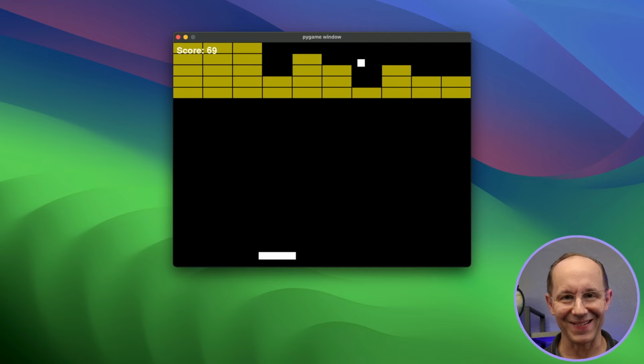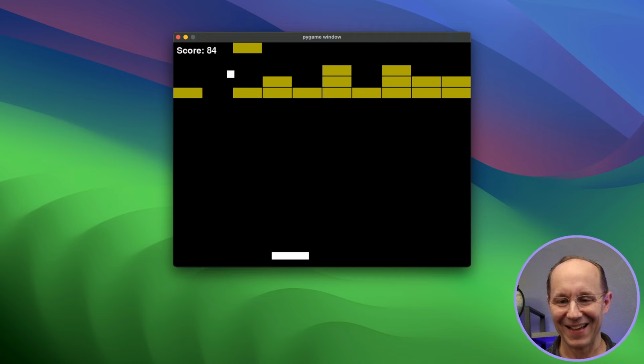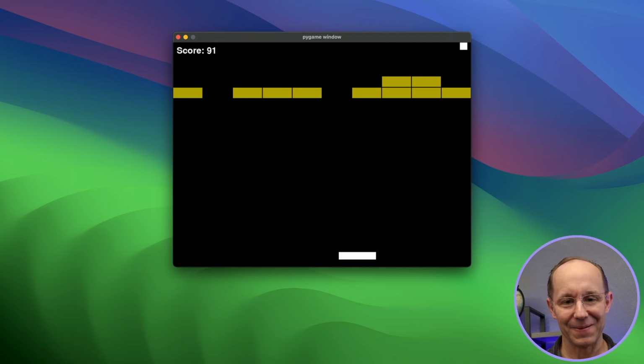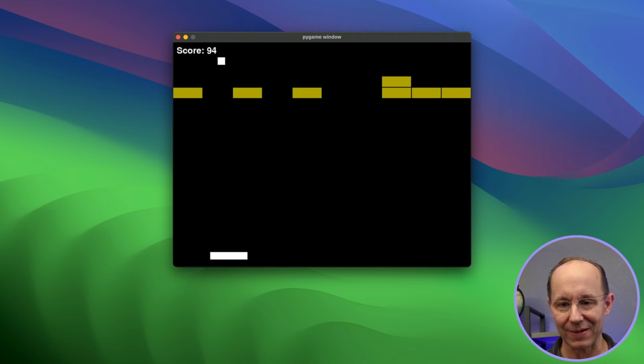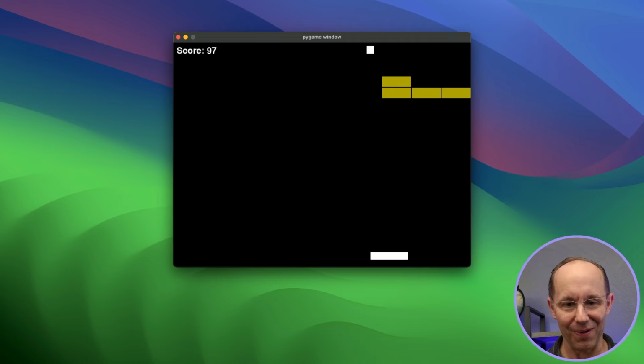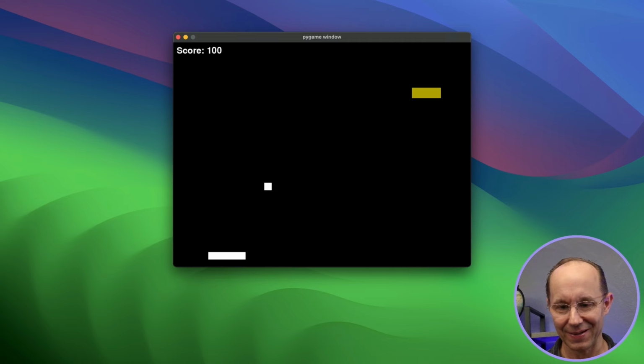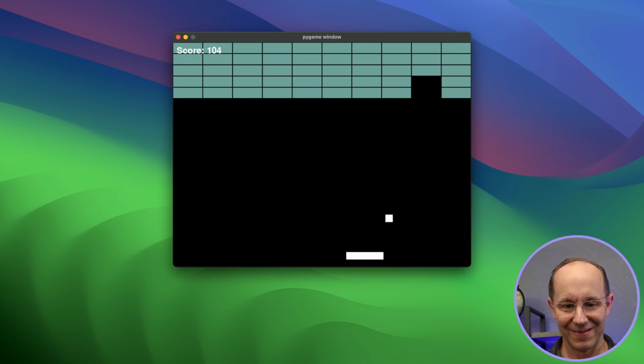Oh, wow, look at that. It did it and created a new rack of bricks. Now, it didn't wait 2 seconds, and that's why the ball is on the top of the screen. Wow, almost every single brick. Impressive. Rack after rack of bricks.